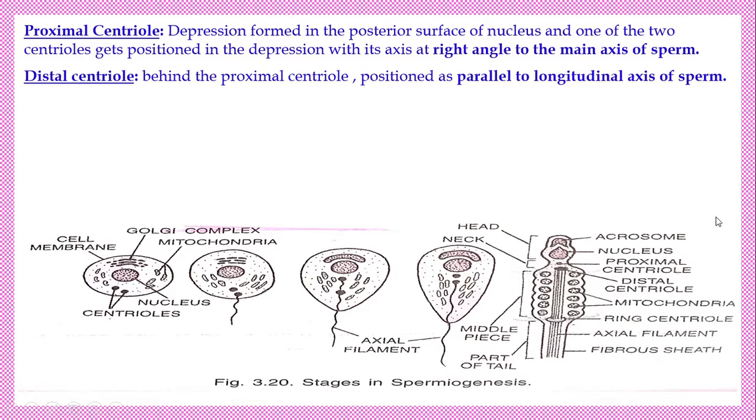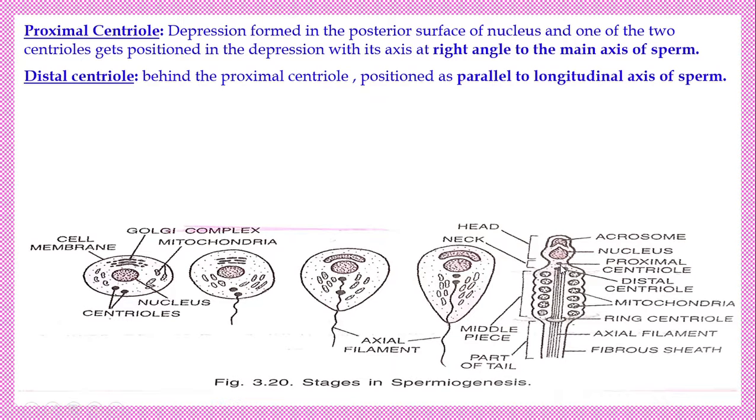Look carefully at the distal centriole. The distal centriole is going to form the axial filament. They give it here, the axial filament. This axial filament is going to form the tail of the sperm. The axial filament is formed from the distal centriole.